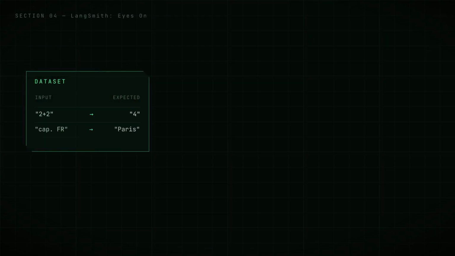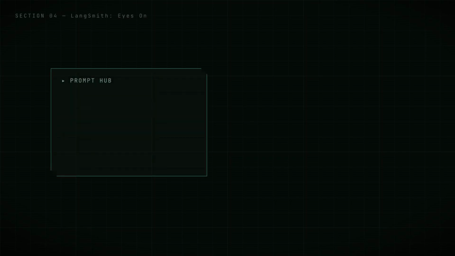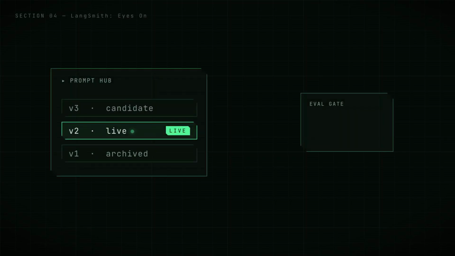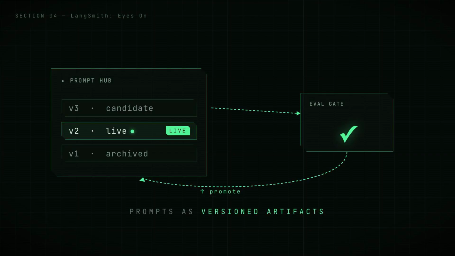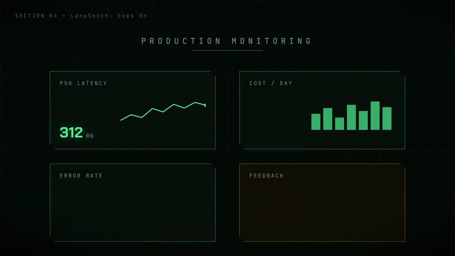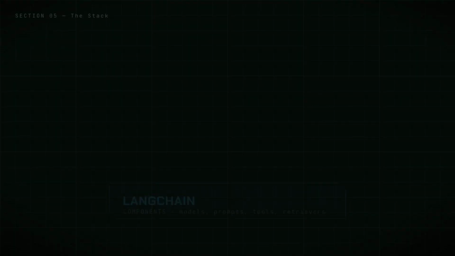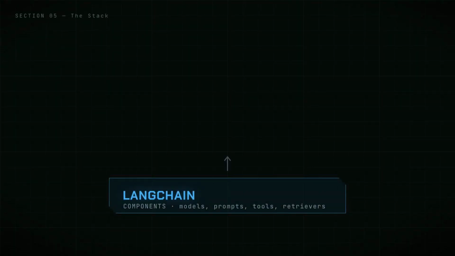Then you make quality repeatable. Curate a dataset of test cases and run evaluators over every new version. Exact match checks or an LLM as judge. Prompts get the same treatment as code. Versioned in a hub, edited in a playground, promoted only when the evals pass. And in production, it keeps watching. Dashboards for latency, cost, error rates, and user feedback. Live on real traffic. So here's the whole ecosystem in one picture.